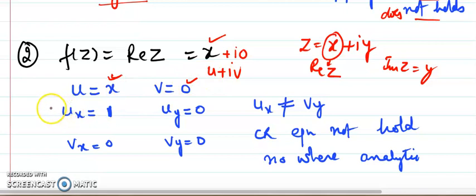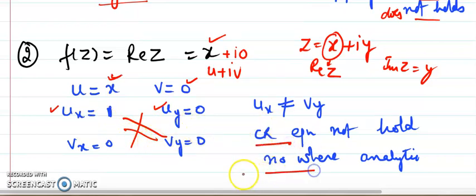Then the partial derivative of u with respect to x is 1, with respect to y is 0. Then v is 0, so both its partial derivatives will obviously be 0. Again we observe that these two expressions are not equal. The CR equation is not satisfied, so it is nowhere analytic, because you are very clearly getting 1 and 0, never equal, not for even a single point. So the function is nowhere analytic.